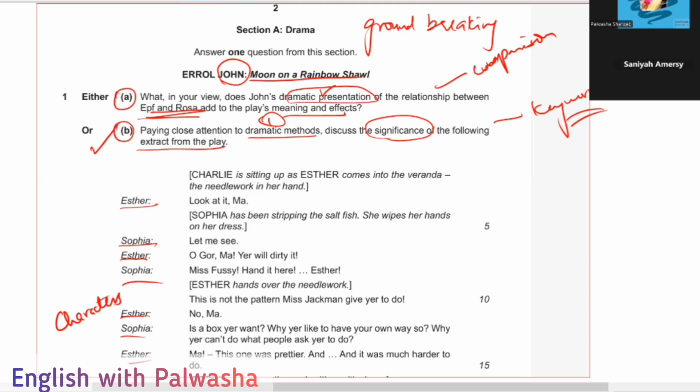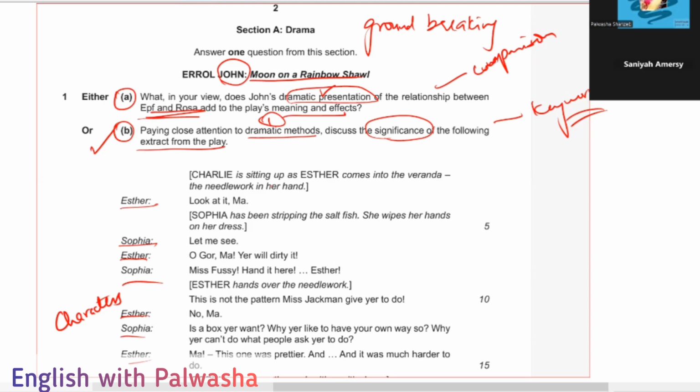Exactly. So see now. Ma, mhm. Okay. That one was pretty and it was much harder to do. Mhm. Okay, keep reading and finish it up. Once you finish, I'll start explaining. I can't see it further.